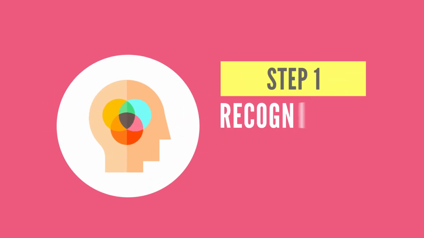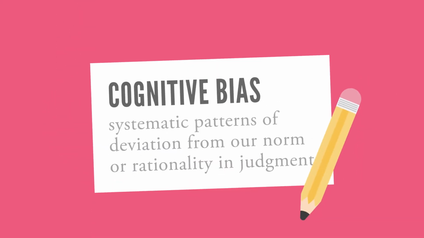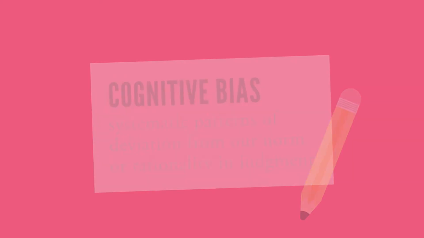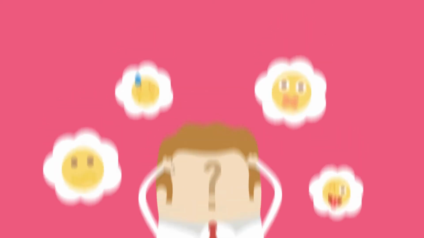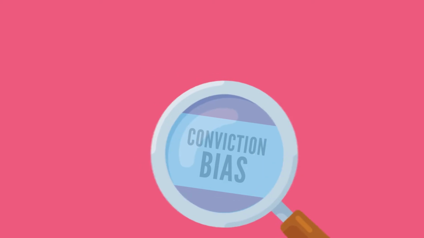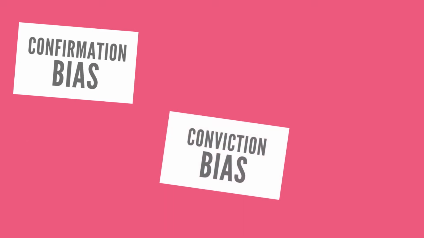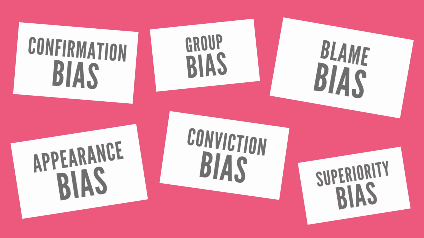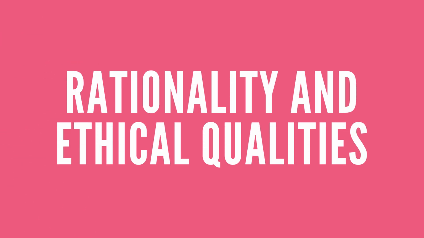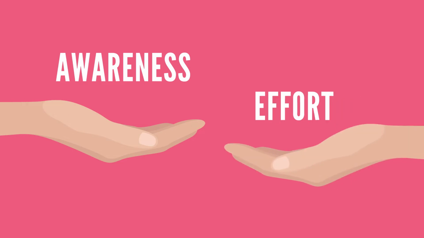Step 1. Recognize the biases. Cognitive biases are systematic patterns of deviation from our norm of rationality and judgment. Emotions are constantly affecting our decisions beyond the surface of consciousness. Look up the biases and find out how they are affecting ourselves and those around us. A few biases we fall into are confirmation bias, conviction bias, appearance bias, group bias, blame bias, and superiority bias. Rationality and ethical qualities must be achieved through awareness and effort. They do not come naturally.